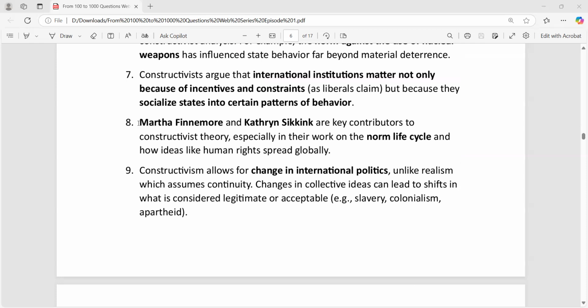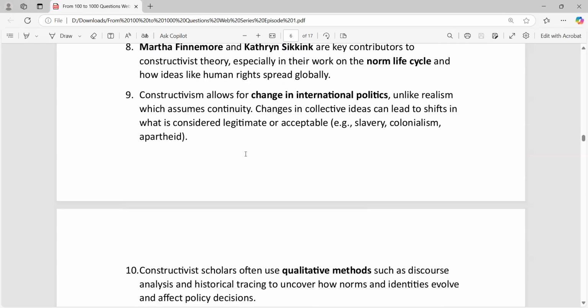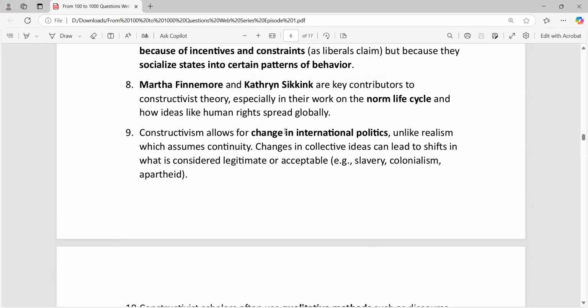So Martha Finnemore is very important, which you have to understand. This scholar is related to constructivism, and then there is Sikkink. So Sikkink is also an important contributor in constructivist theory. So constructivism allows change in international politics.